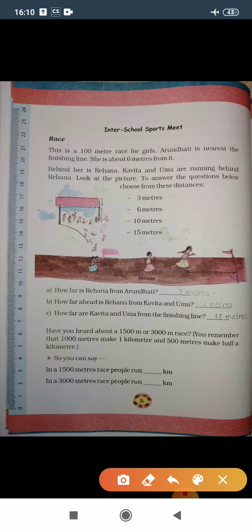So let's see. In a 1500 meters race, people run dash kilometer. First of all, we write the given things, kilometer and meter. Everyone knows that 1 kilometer gives you 1000 meters.